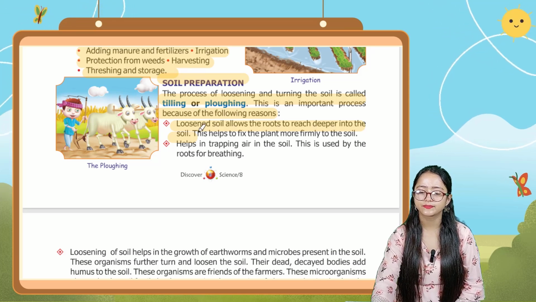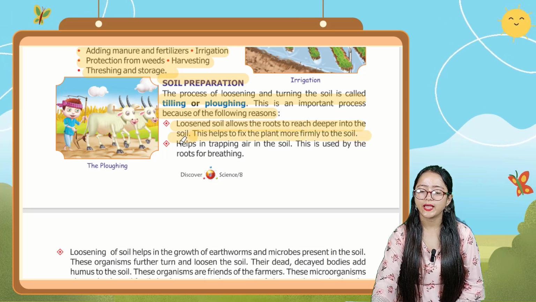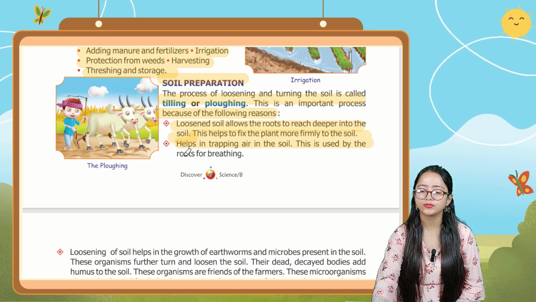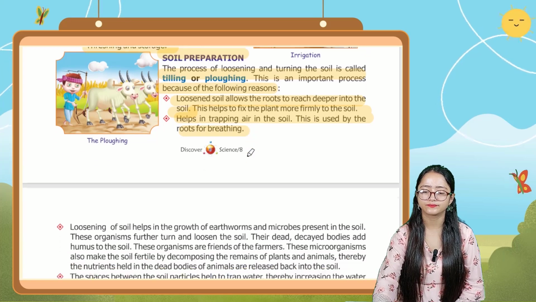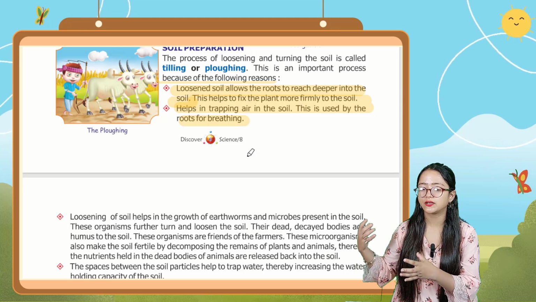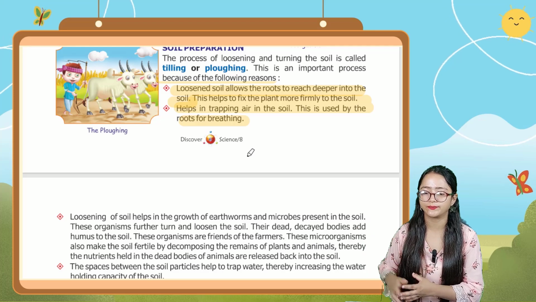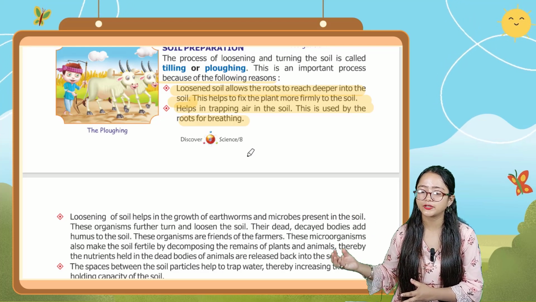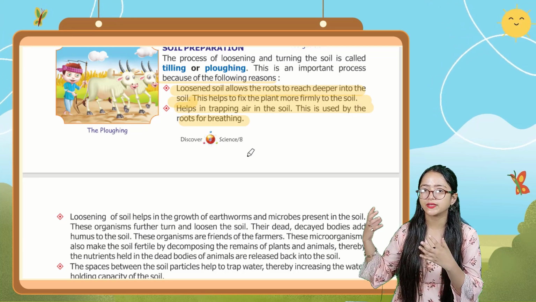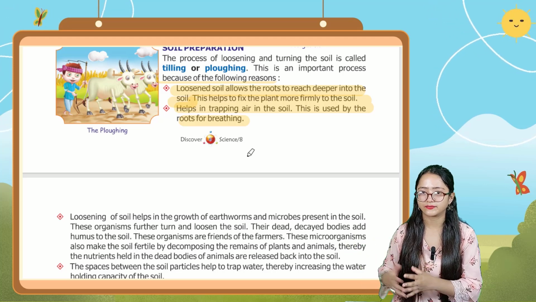This helps to fix the plant more firmly to the soil, and it also helps in trapping air in the soil, which is used by the roots for breathing.